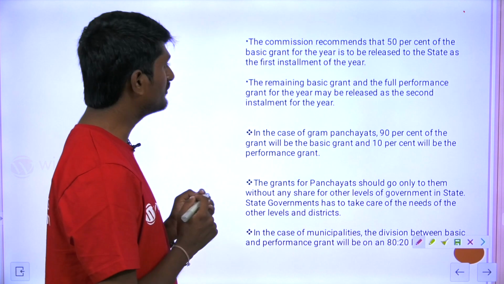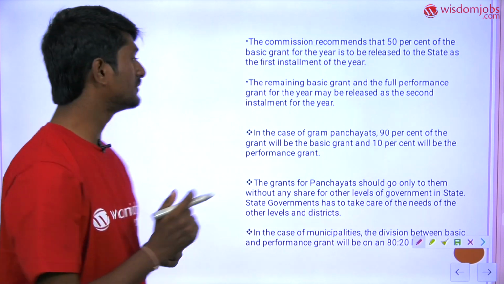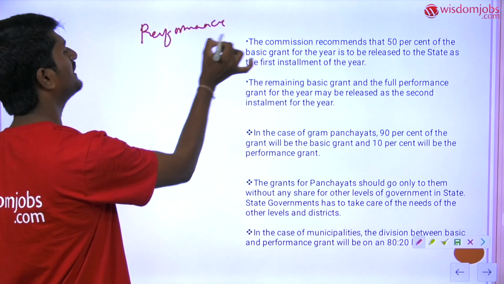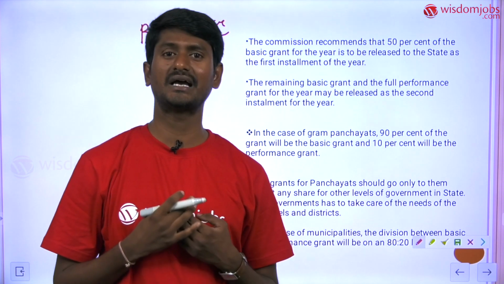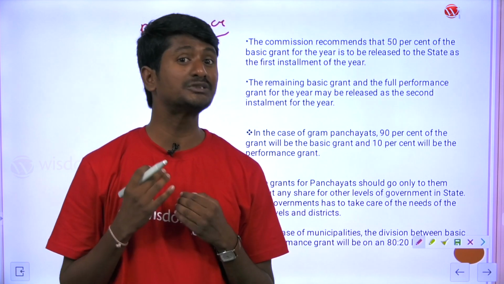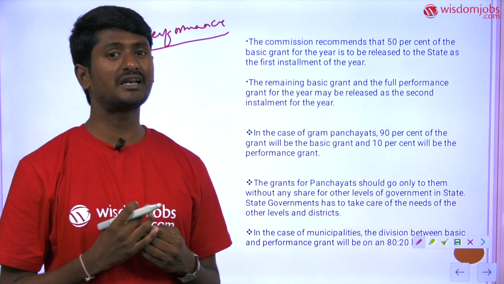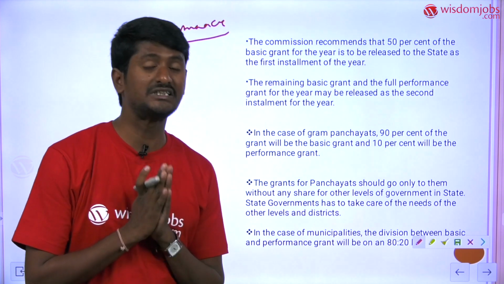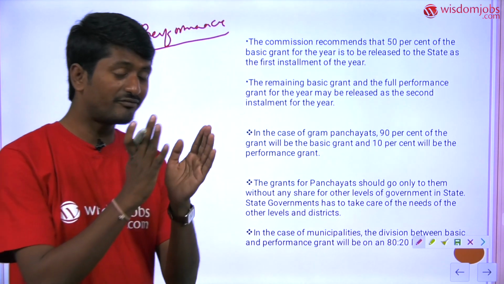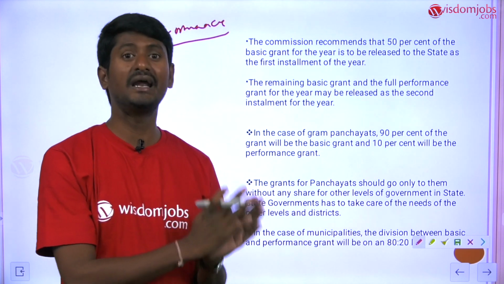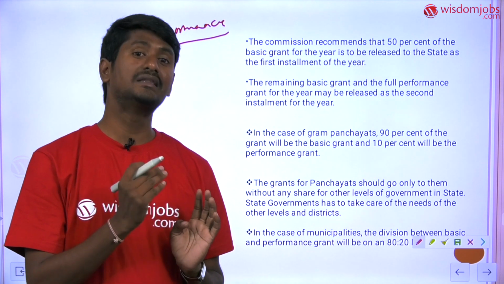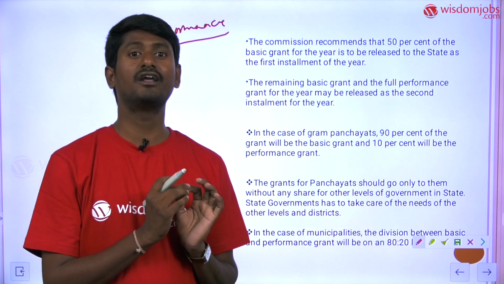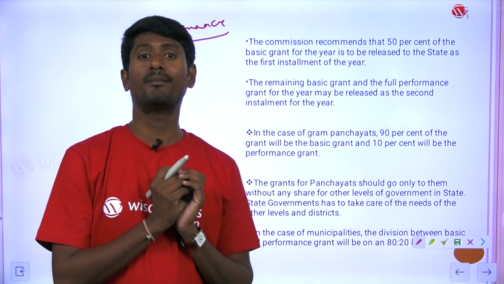And the 14th Finance Commission also specified performance, because the central government can transfer as many resources as the state government wants, but the state governments must put the funds to the right use, otherwise the funds will go to waste. So the Finance Commission also specified the requirement of performance. So 50% of the resources will be transferred first. Later, after the performance of the state government in that particular aspect, another installment of 50% will be transferred. So this is an important criterion of the 14th Finance Commission for the sake of the performance of the states in the particular field.